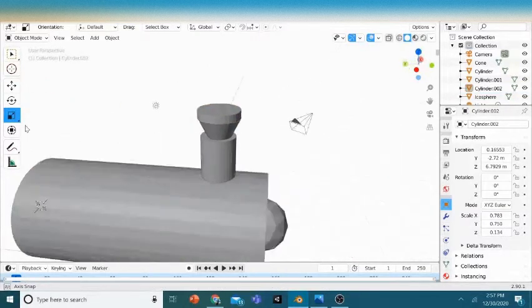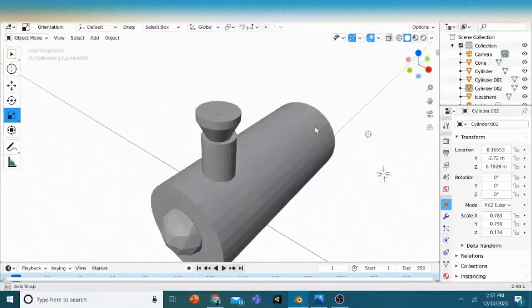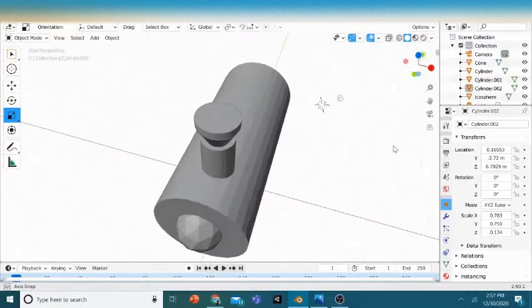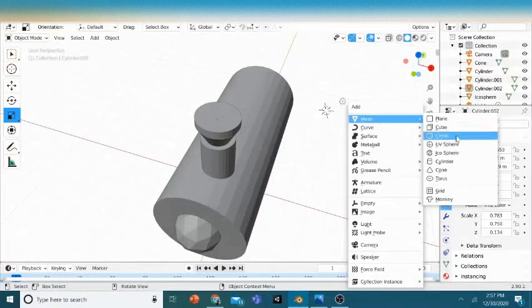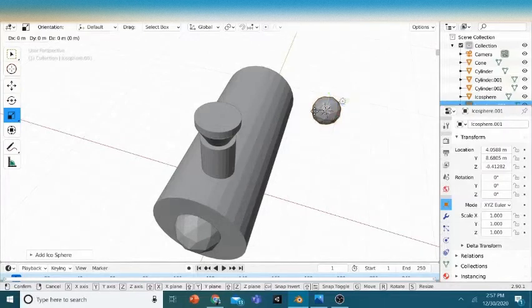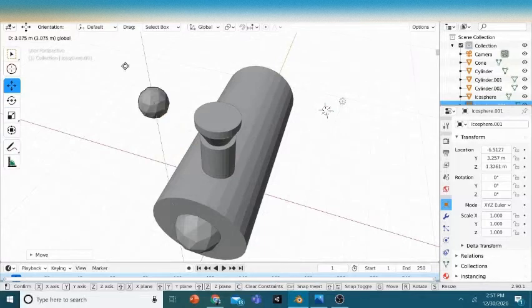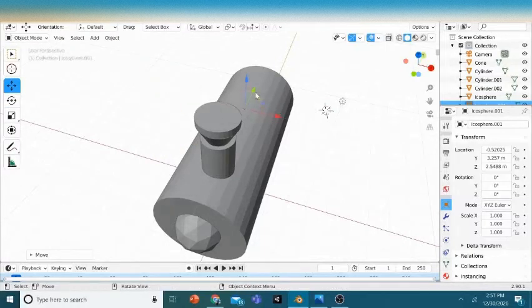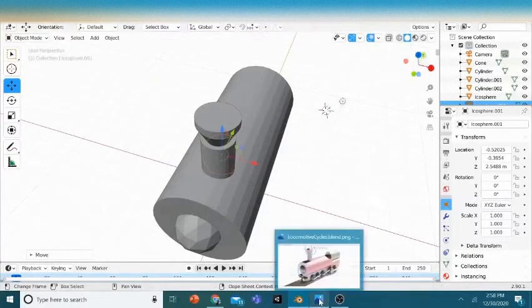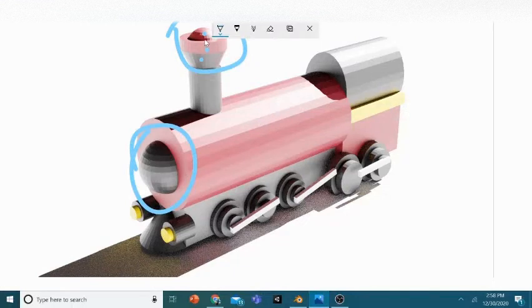Alright, now we need to get in a UV sphere or icosphere, your wish. I'll just take an icosphere with G to grab, get it here, pull it up. The reason I'm doing that is here, because you can see that bulge, right?